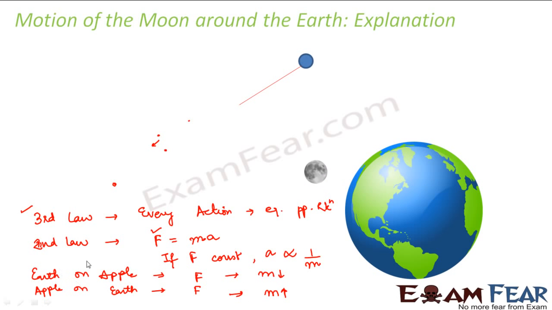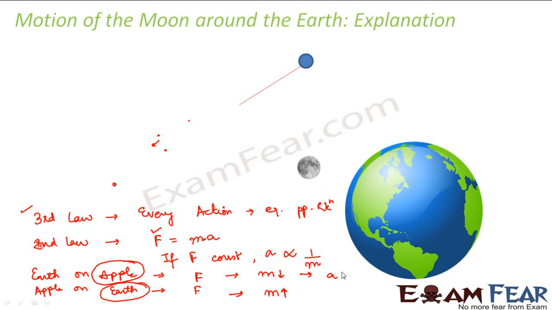In this case, the force is acting on which object? Here the force is acting on the apple. So the apple is my object. Similarly, here the force is acting on Earth. So here the force is acting on an object whose mass is smaller. Remember the example of the fat boy and small boy. When you apply some force, the force is being applied on the boy, so the mass of the boy is important. So here also the force is applied on the apple. So the mass of the apple is less. Therefore, the acceleration of the apple is more.